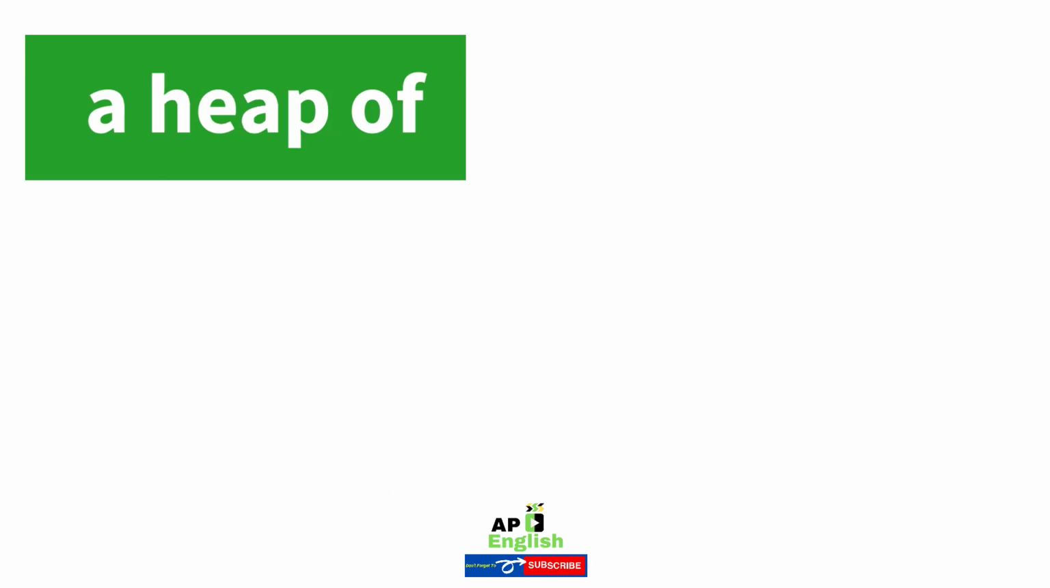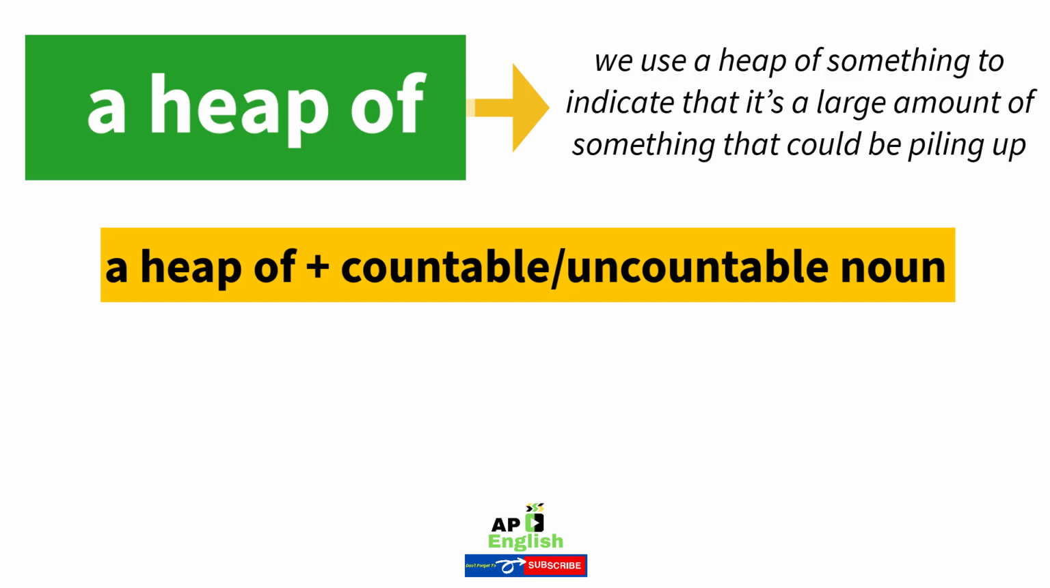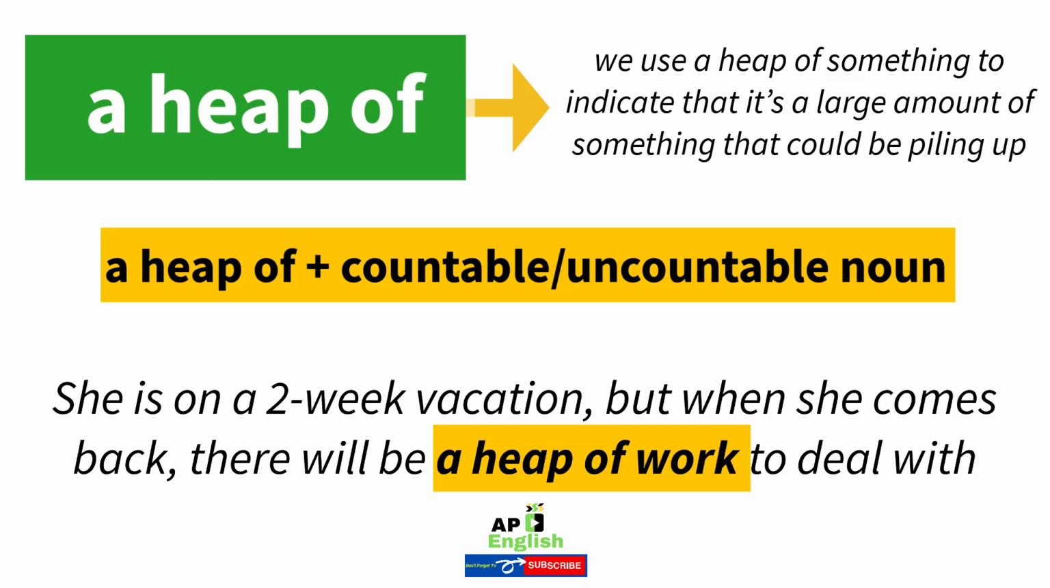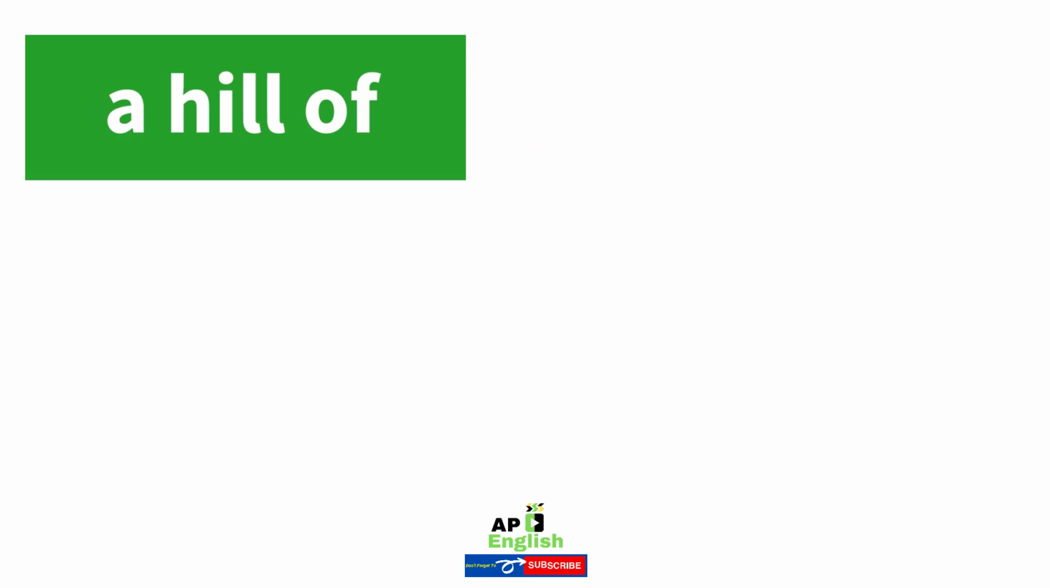28. A heap of. We use a heap of something to indicate that it's a large amount of something that could be piling up. Example: since we are on the beach now, our babies can play with a heap of sand while we are sunbathing next to them. She is on a 2-week vacation, but when she comes back, there will be a heap of work to deal with.